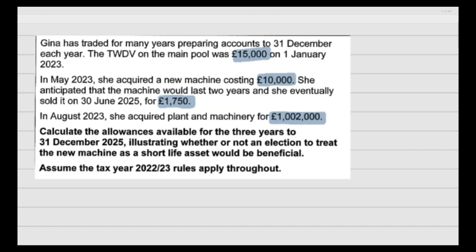So here, because we have to prove that election of short life asset is beneficial, we have to calculate first without considering that asset as a short life asset, and then we will consider if we consider that asset as a short life asset, what will be the treatment and how the capital allowance would be different.